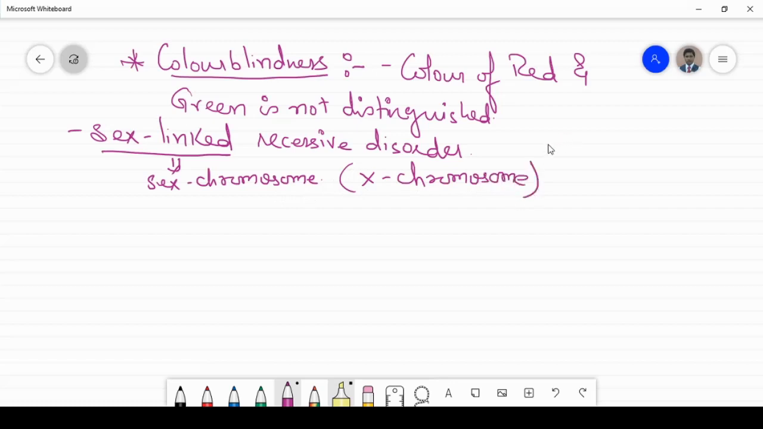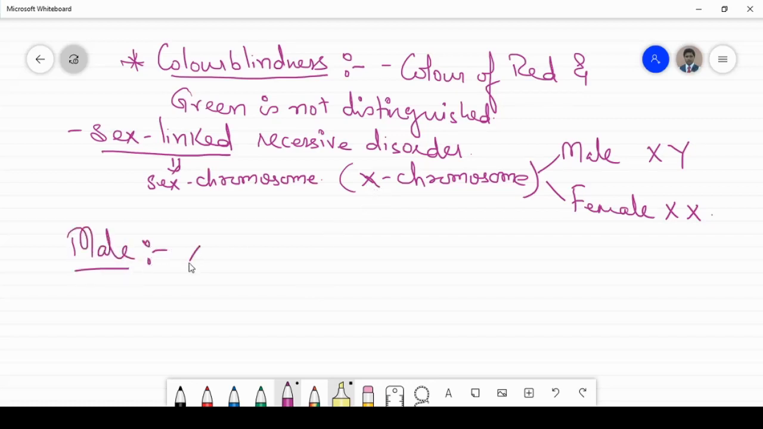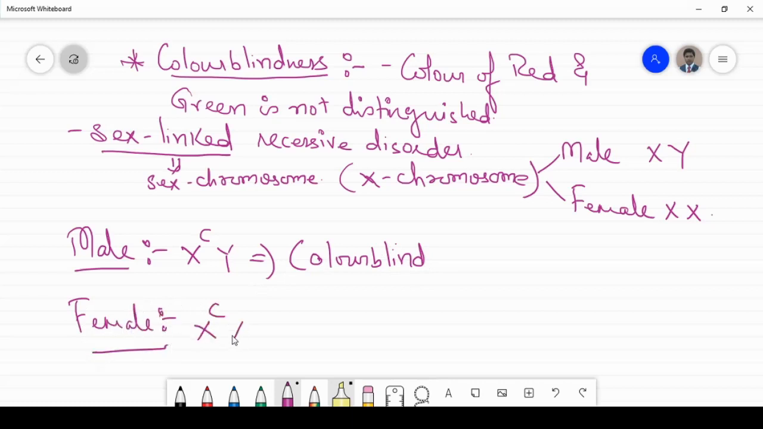Now, we know that the male has only one X chromosome, whereas the female has what, children? The XX chromosomes. So the understanding of the real picture comes over here. In the male, if the X chromosome has the color blindness gene, the male will be color blind. And in the female, if it is X^C X, it is a carrier. It is what, children? Carrier.